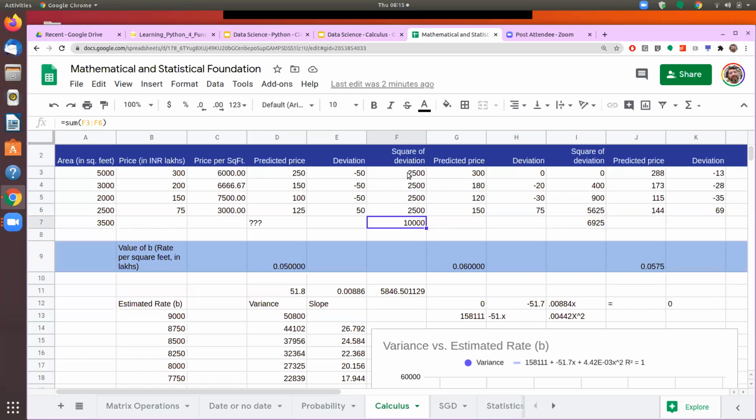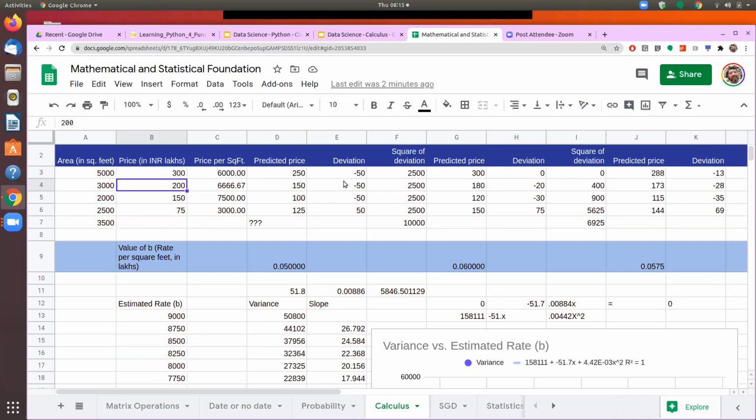If this deviation is zero, it means that I have made a perfect estimation. So if I have found some predictor which gives me the value of the first house as 3 crores, the second one as 2 crores, then my prediction is absolutely accurate.